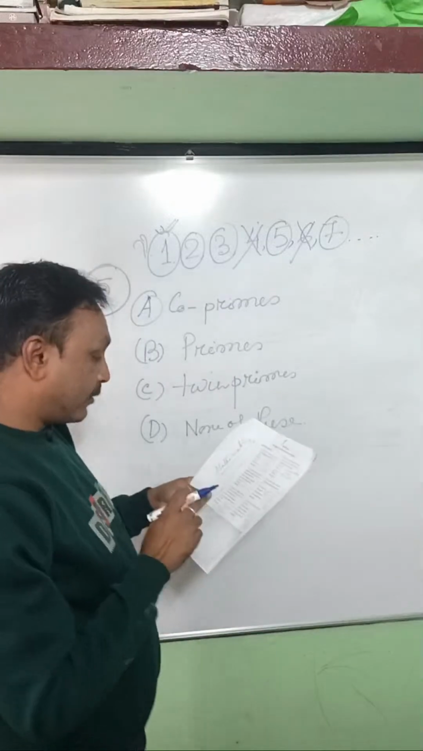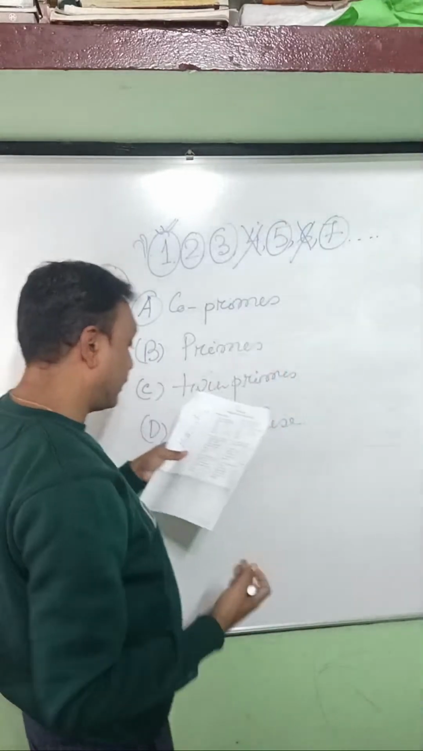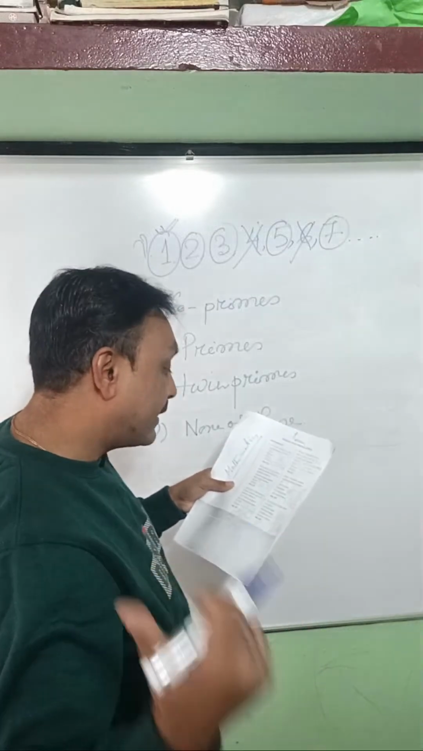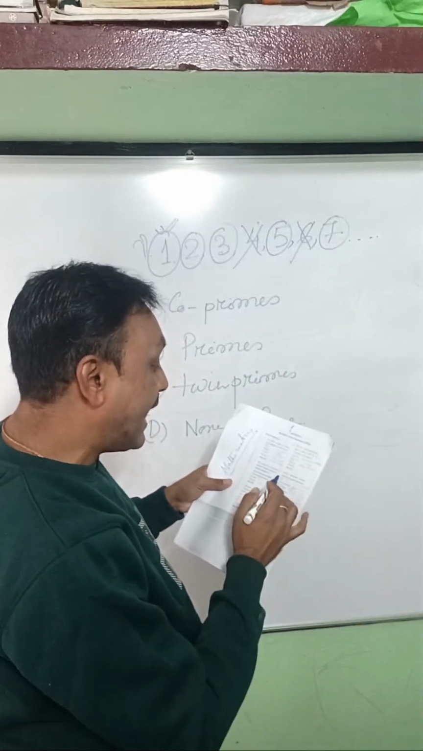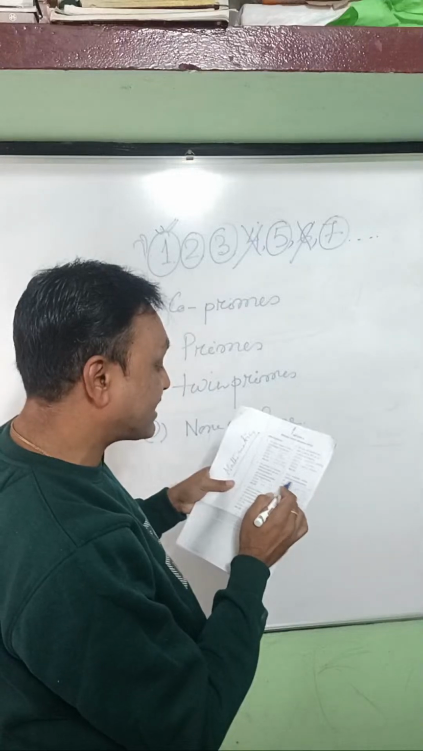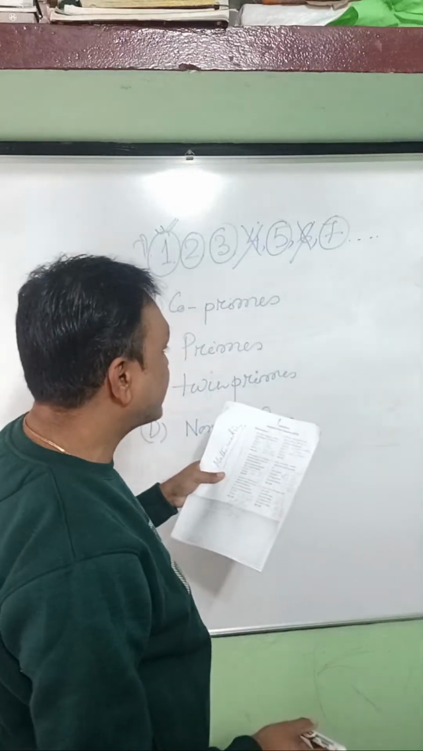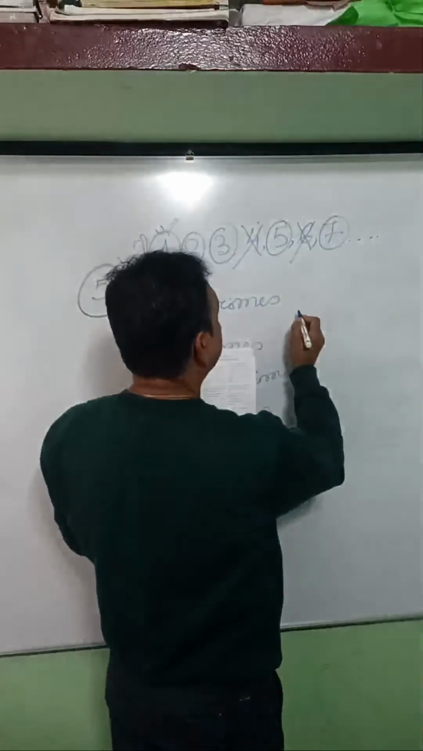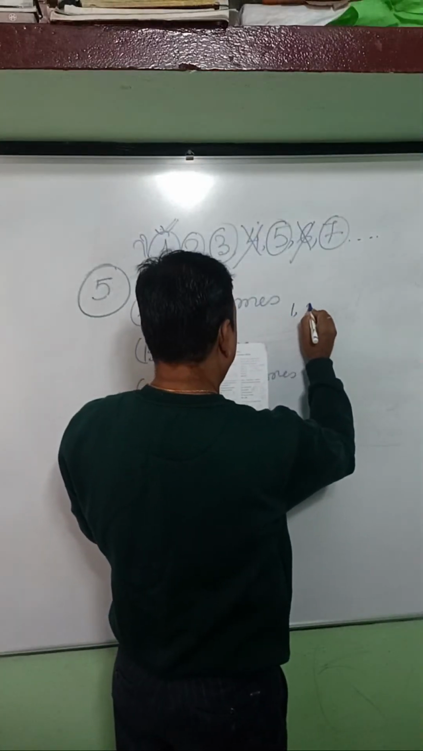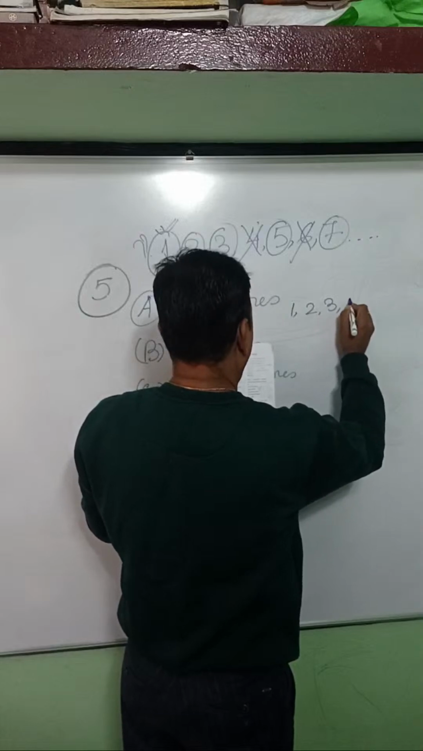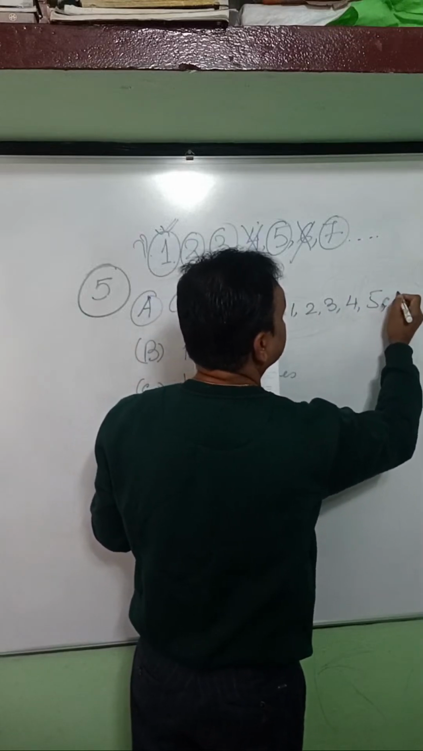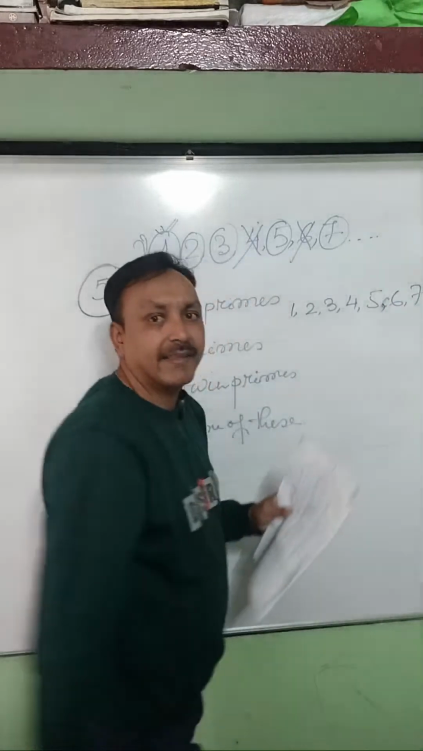Now the question is, let me read the question once again. I repeat to the students, read the questions carefully and try to answer. Every composite number can be expressed as a product of composite numbers. Every composite number. So if I take the numbers 1, 2, 3, 4, 5, 6, 7, these are the numbers.